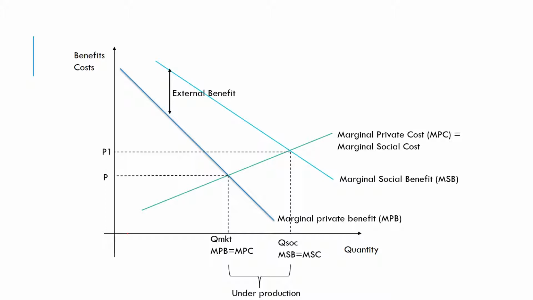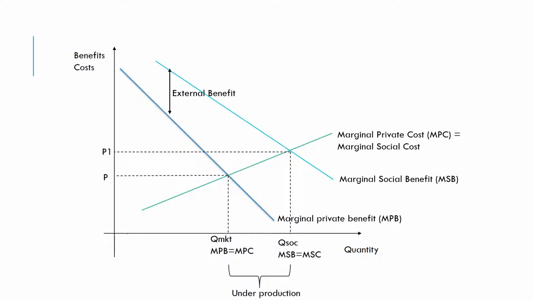So this illustrates here our positive externality gives rise to an underproduction. The market doesn't give us as much as we would want from society's point of view because the free market doesn't take into account these external benefits. So we can take our analysis a little bit further and we can start to quantify the amount of net benefit that society is missing out on.